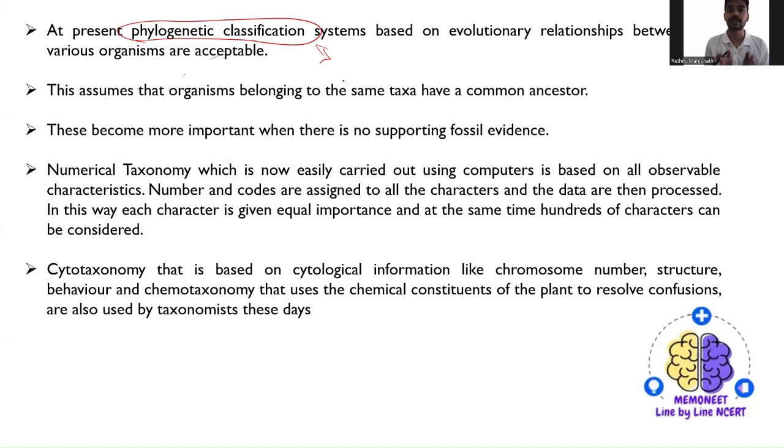So what might be the common ancestors? Do these two organisms have common ancestors? This study comes under phylogenetic classification. So we assume whether the organisms belonging to the same taxa have a common ancestor or not.